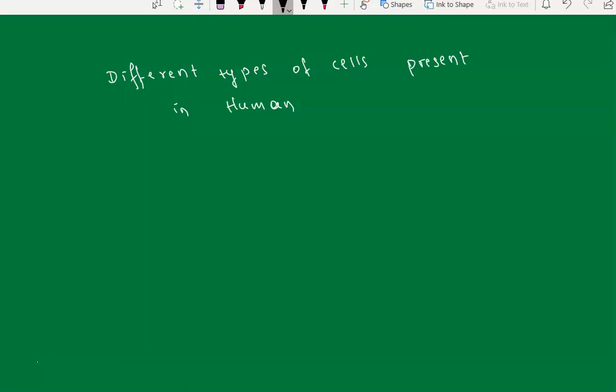Okay guys, here we have mainly two important types of cells. So this is a highlighter I have taken.